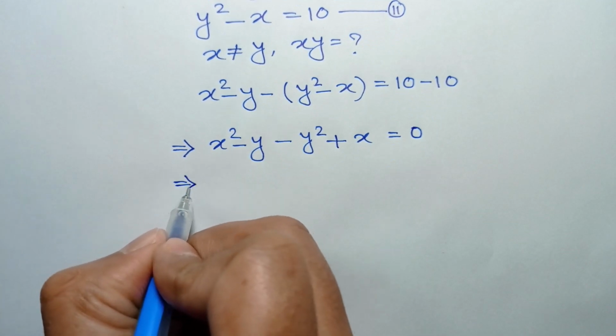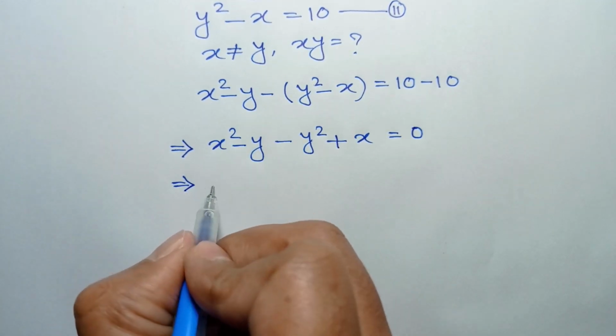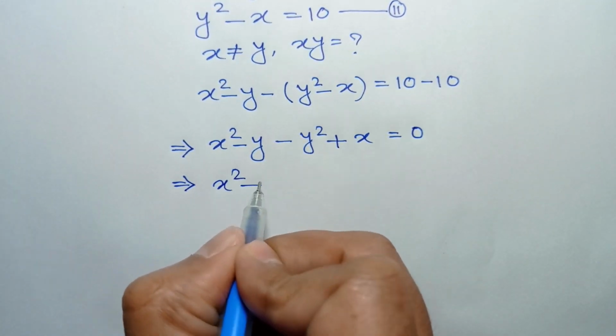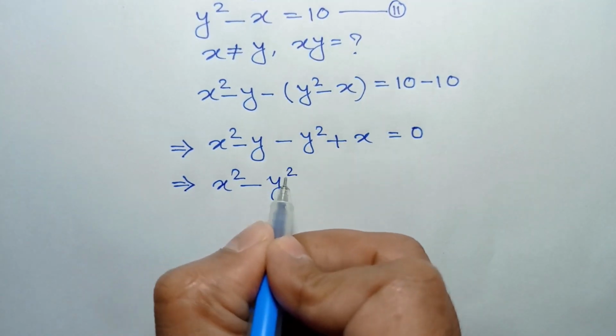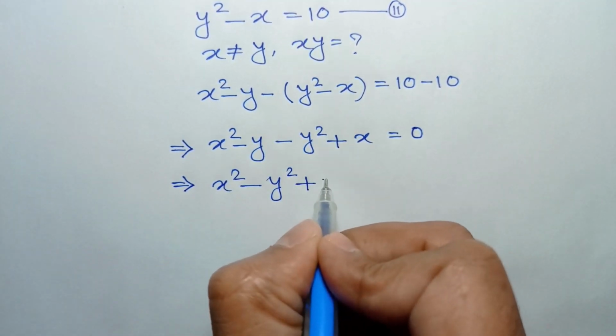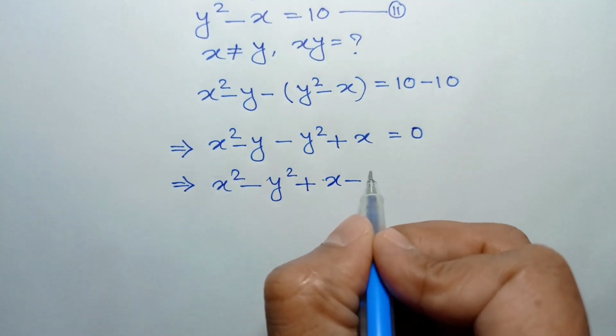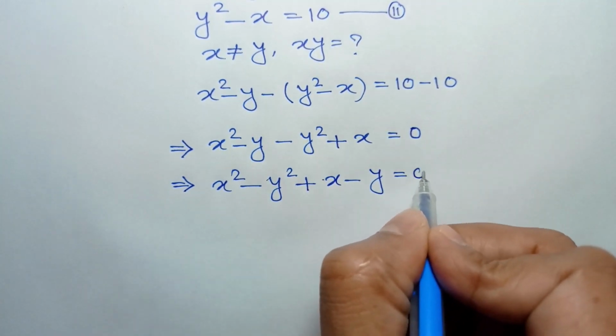Or rearranging it, we can write x squared minus y squared plus x minus y is equal to 0.